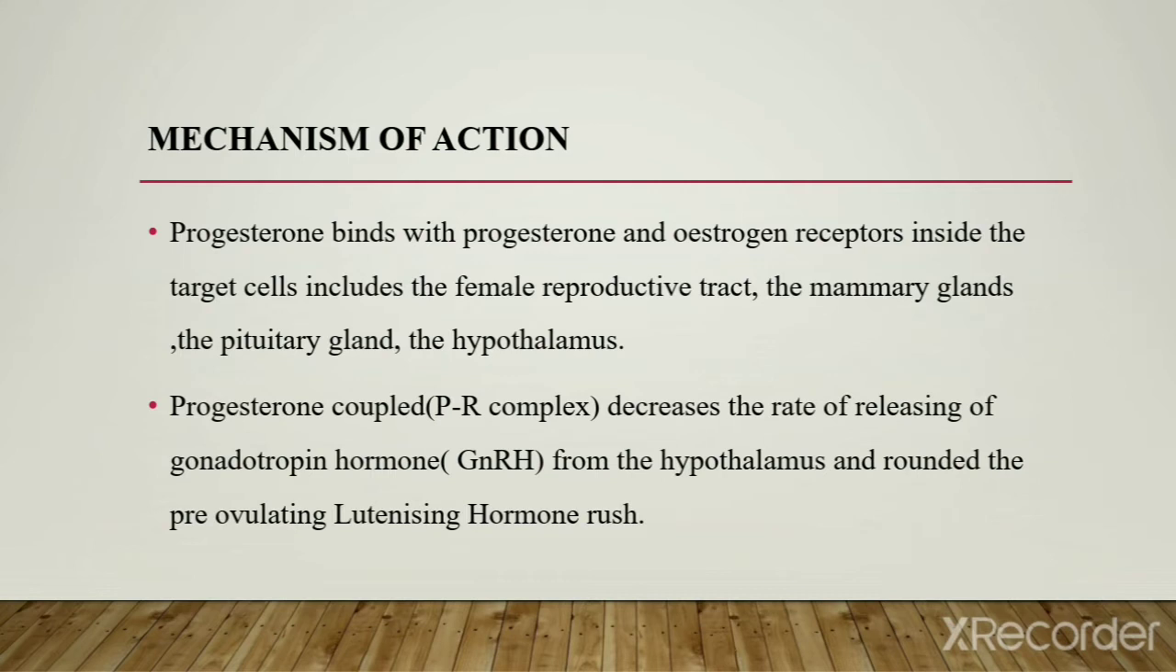Next is the mechanism of action of progesterone. Progesterone binds with progesterone and estrogen receptors inside the target cells, including the female reproductive tract, the mammary gland, the pituitary gland and the hypothalamus. Progesterone decreases the rate of release of gonadotropin hormones from the hypothalamus and blunts the pre-ovulatory luteinizing hormone rush. So this is the mechanism of action of progesterone.